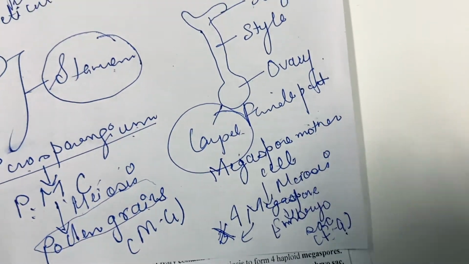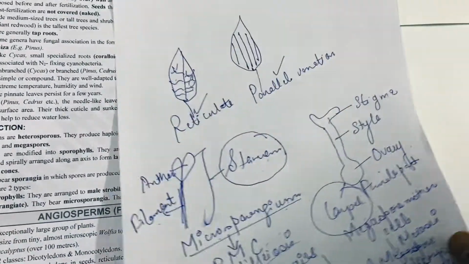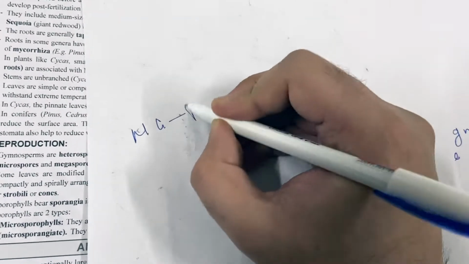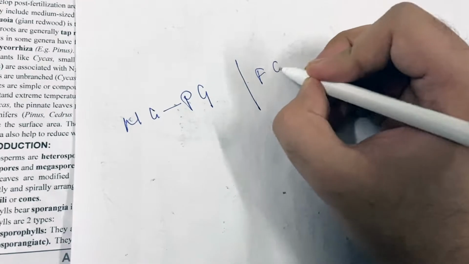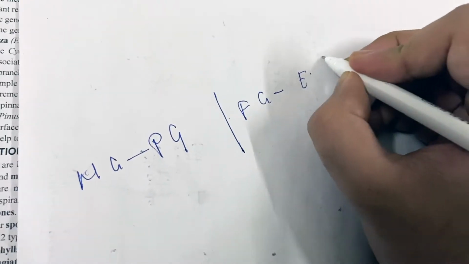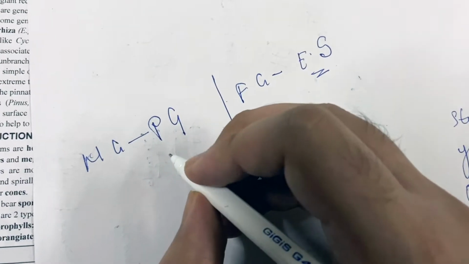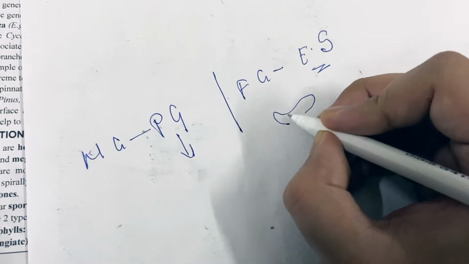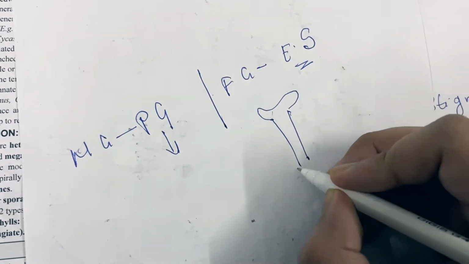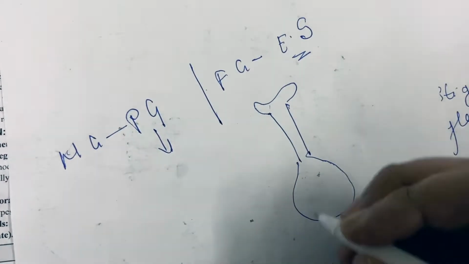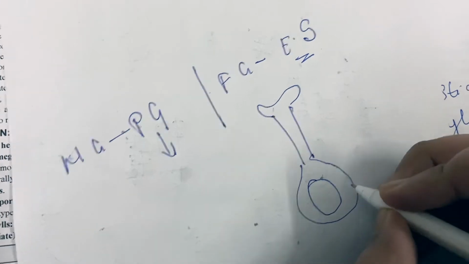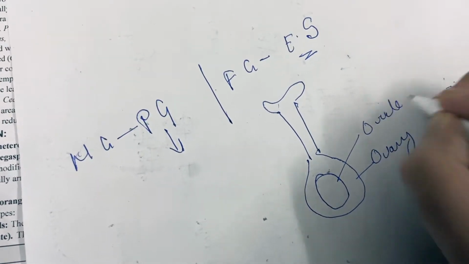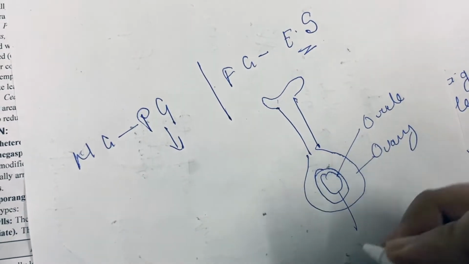gametophyte. Now, we know male gametophyte is the pollen grain and female gametophyte is the embryo sac. With the help of pollination, the pollen grain will reach the stigma. So this is the stigma, this is the style, and this is the ovary. Ovary will consist of ovule, and ovule will consist of the embryo sac.